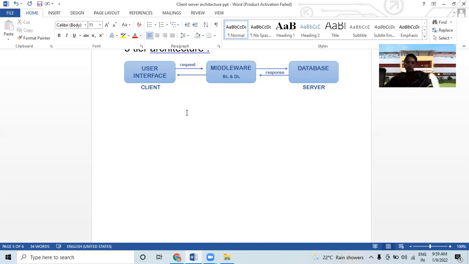It follows all rules of the common communication protocol, because all communication protocols are present on the application layer. So client-server architecture comes under this. It first sends the request, then the response comes through the server only.